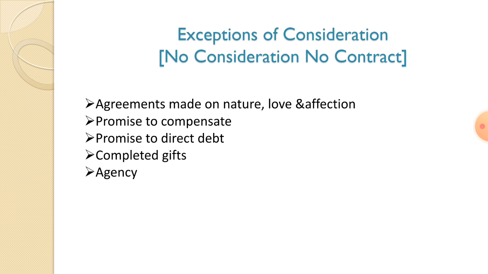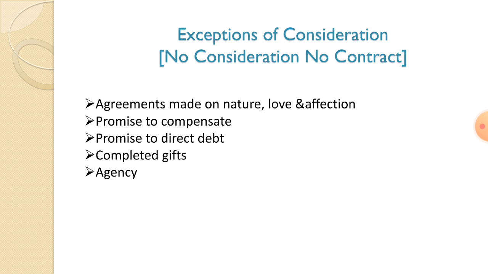And the next one is a promise to compensate. Think of an example: X finds Y's purse and gives it to him. Y promises to give 500 rupees to X. This is a valid contract even though the consideration did not move at the desire of the promisor. That is called a promise to compensate.